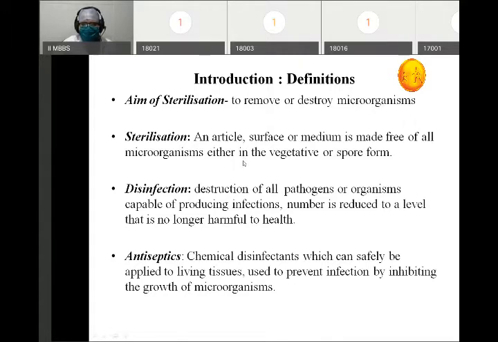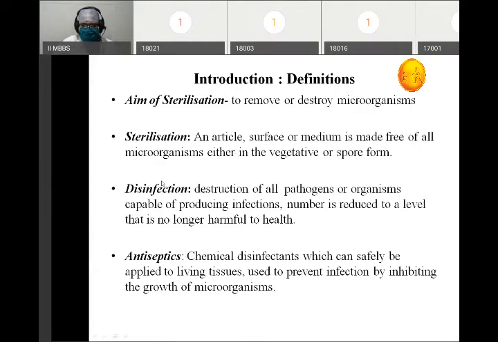The first is, what is sterilization? In sterilization, an article, surface or medium is made free of all microorganisms. They can be in the vegetative form or in the spore form. So when we make an article, surface or medium free from all microorganisms, basically we are killing everything. It can be bacteria, it can be spores. That is the process of sterilization.